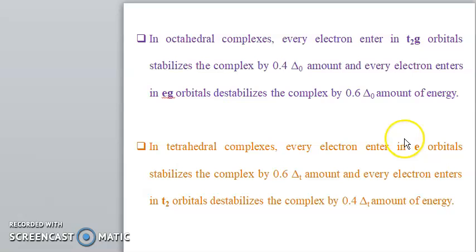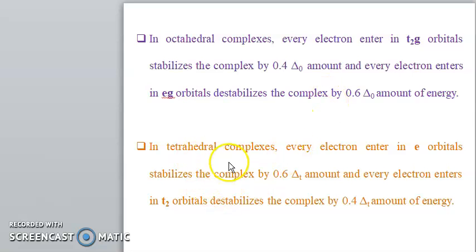In an octahedral complex, every electron entering a t2g orbital stabilizes the complex by 0.4 Δ octahedral, and every electron entering an eg orbital destabilizes the complex by 0.6 Δ octahedral of energy.